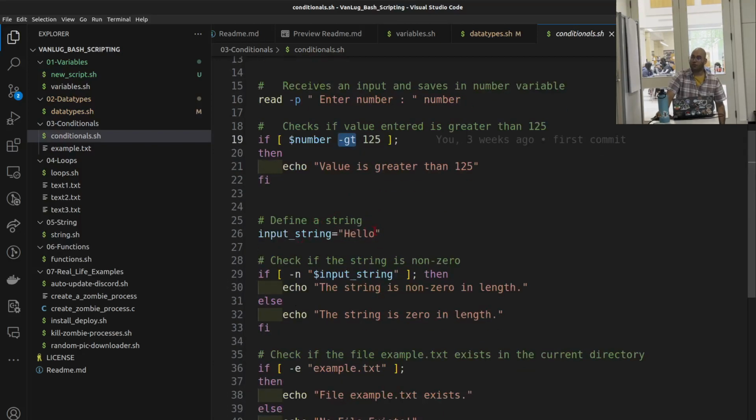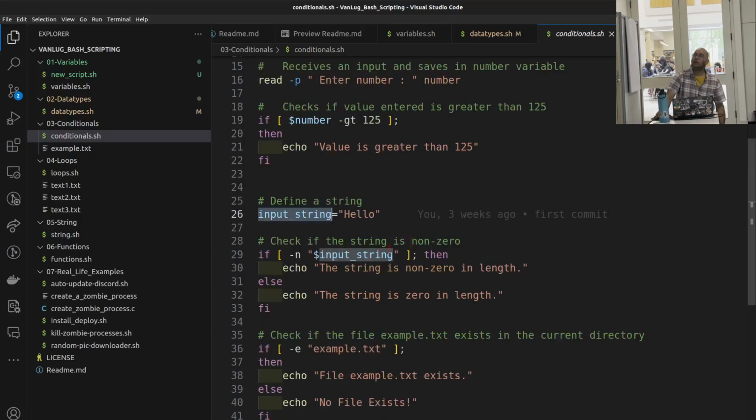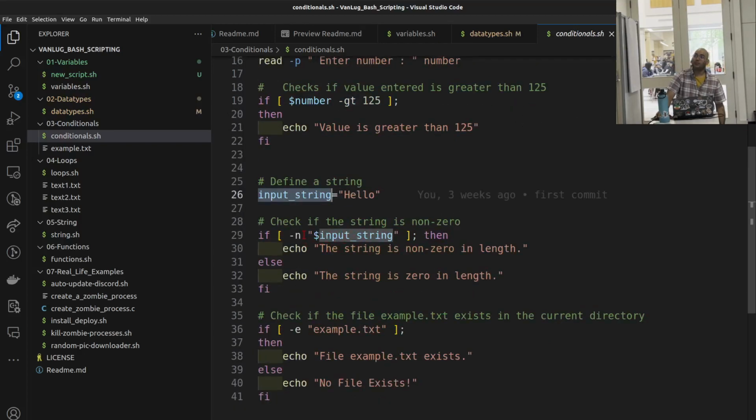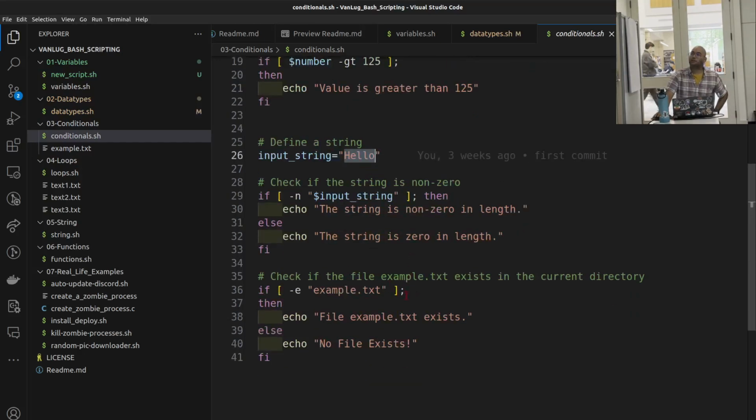Then we define a string, input string, and then we check -n. What was -n? Anyone? Yes? If the length of the string is greater than 0. Okay. Yes. So if it was, then it types out the string is non-zero in length, and if it wasn't, which is not the case because we're hard coding it here, it's going to go over to the else.